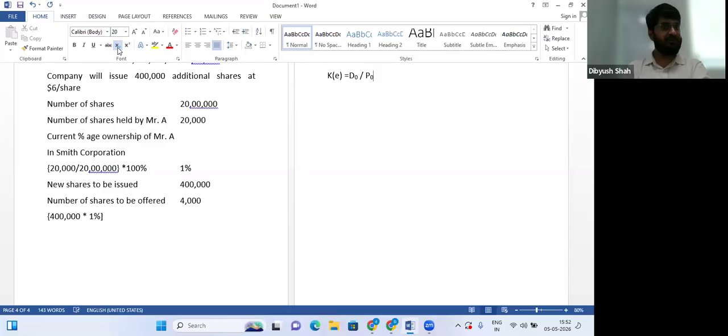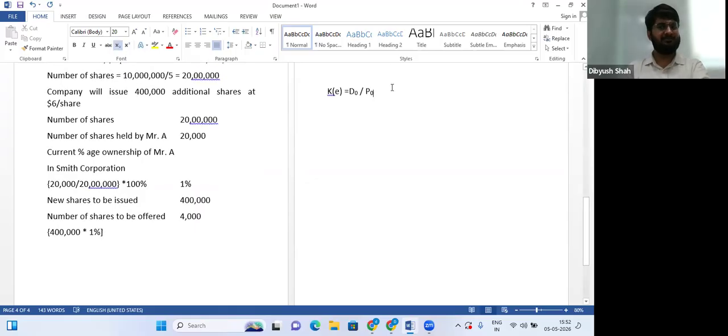This is what I taught you, right? Now from the same formula you can calculate the price. You just need to switch sides. P0 will go to the left hand side and KE will come to the right hand side.